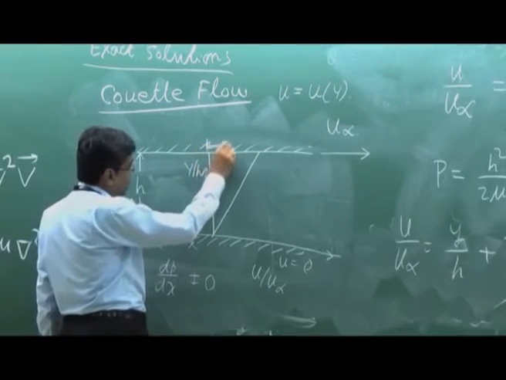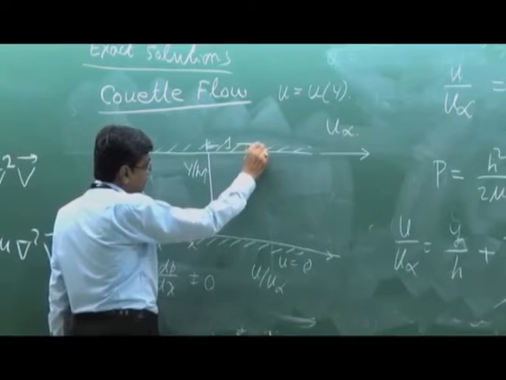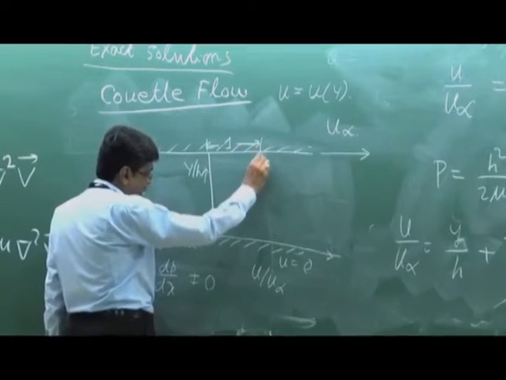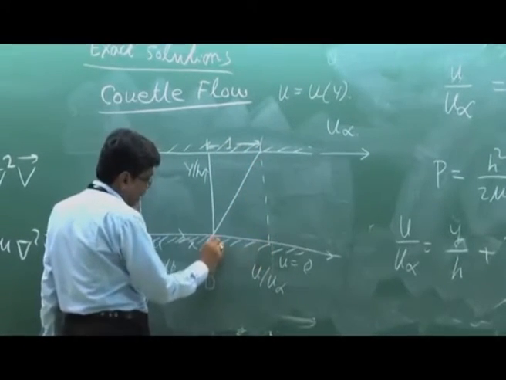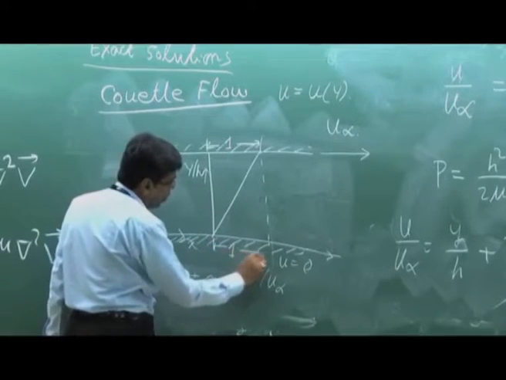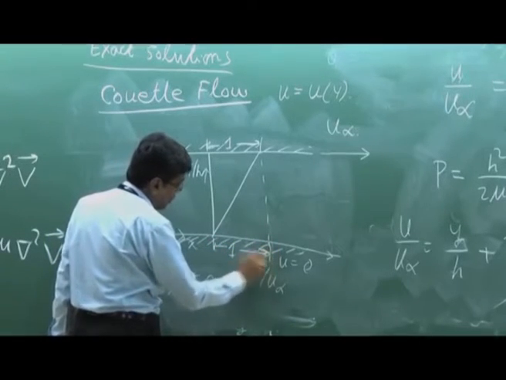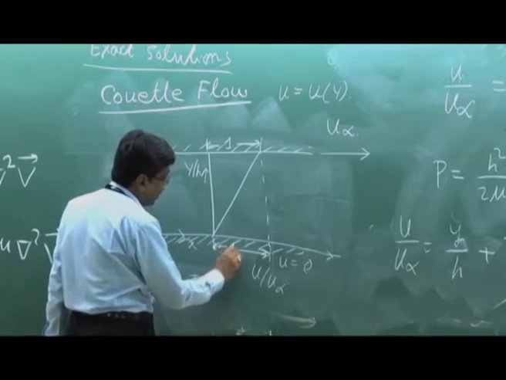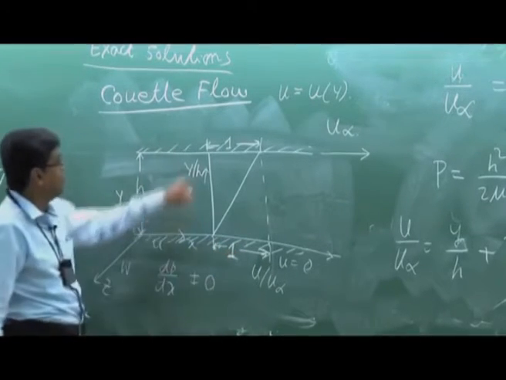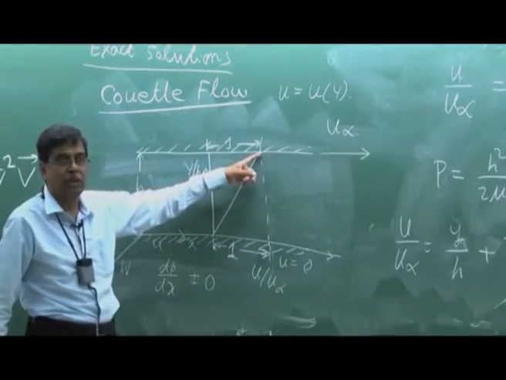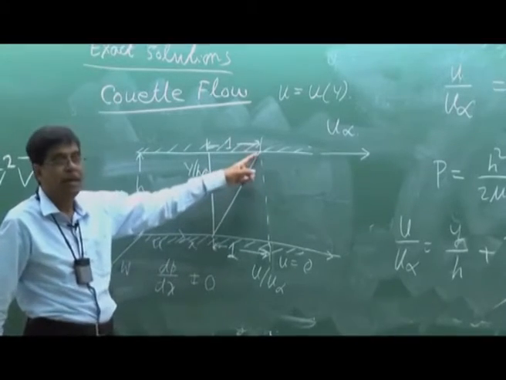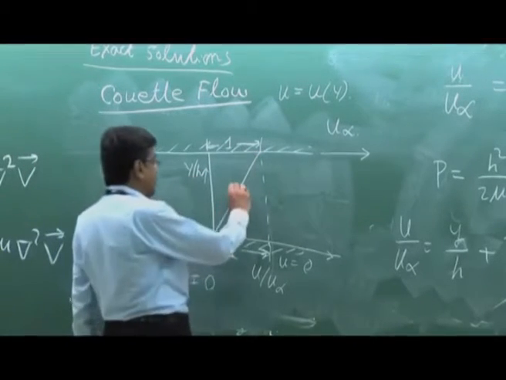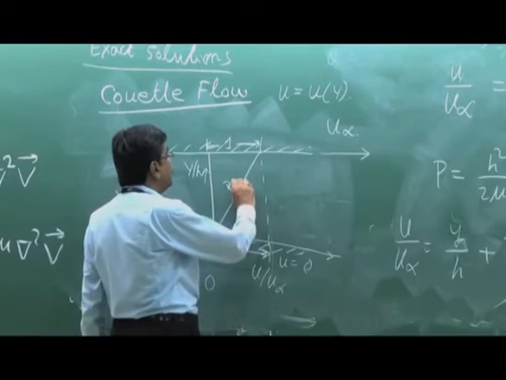This is 1, that means at y is equal to h, and this is also 1. We get u is equal to u infinity. That has to be there because the boundary condition has to be satisfied. That means here the velocity is u infinity, no slip condition, we get a linear one, and that is given by P is equal to 0.